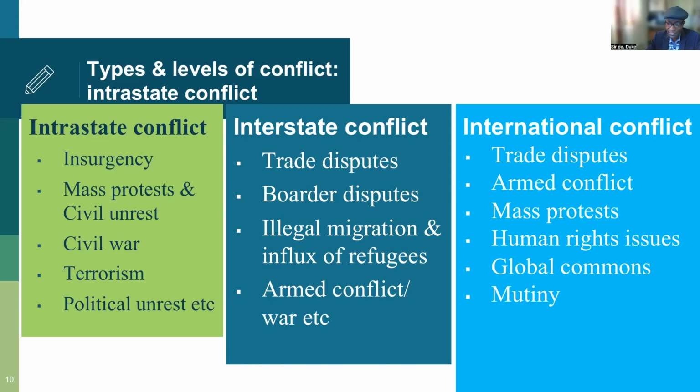Then mutiny. An independent country may fail to deal with issues of mutiny on their own, and they may need intervention from the region or from the international community. That's why it is a concern in international conflict or international peace studies.